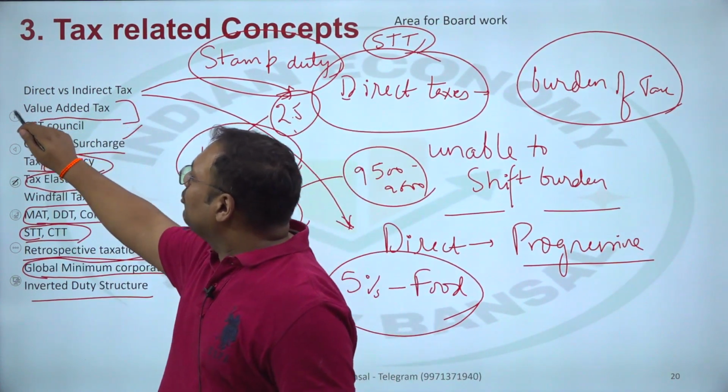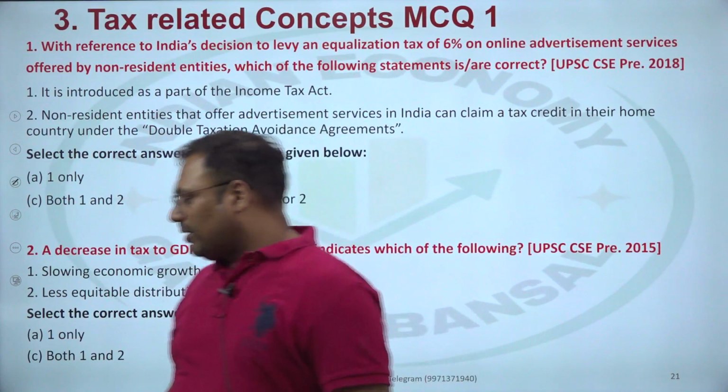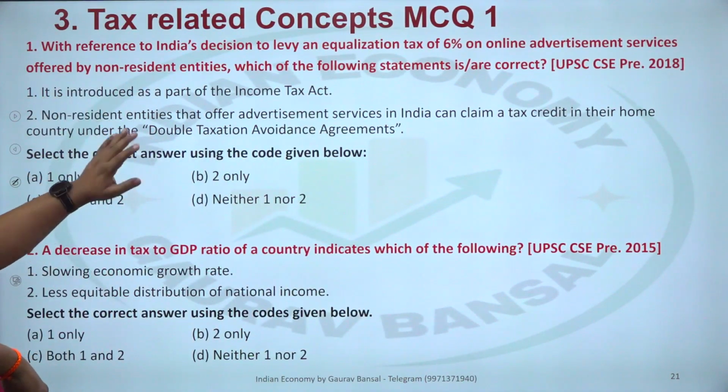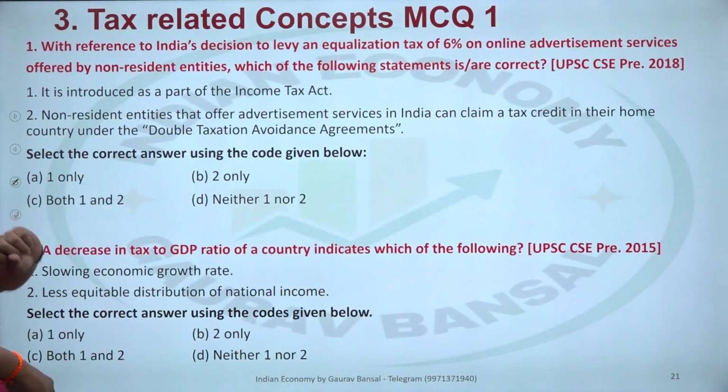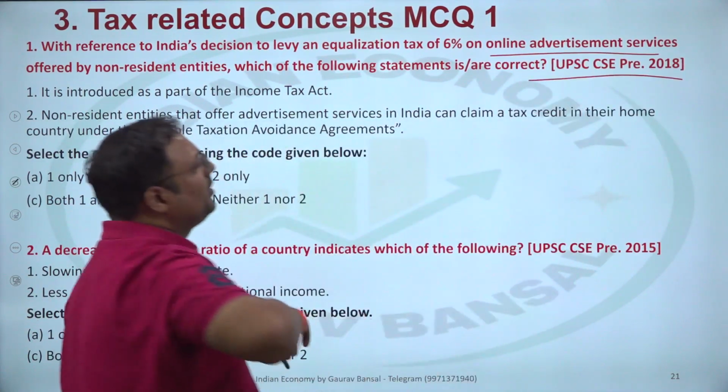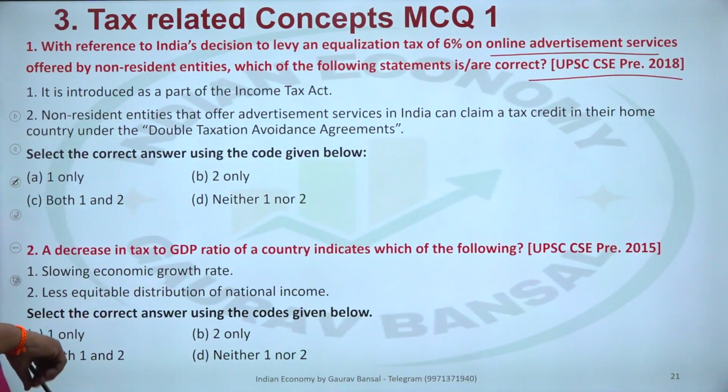Now let's look at the questions. So question number 1. With reference to India's decision to levy an equalization duty of 6% on online advertisement services offered by non-resident entities. Okay, this is a previous year question from 2018. Which of the following statement is or are correct?